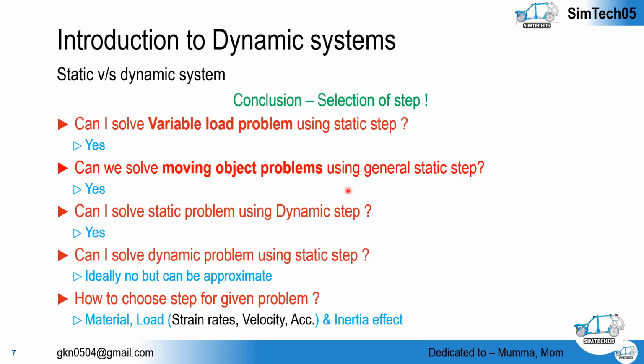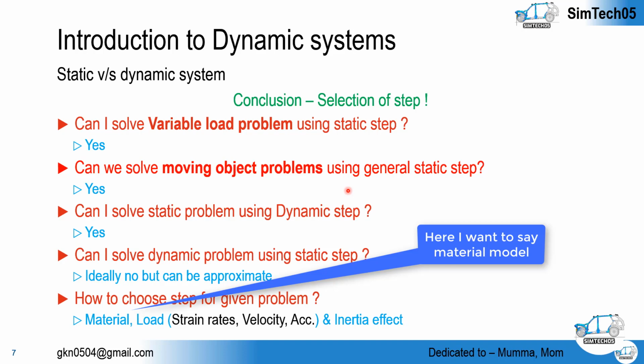Then the strain rate. Why is strain rate mentioned here? Because sometimes high strain rate problems cannot be solved in the general static step or even the implicit dynamic step. In such cases we have to utilize only the explicit dynamic step. And the last is material.